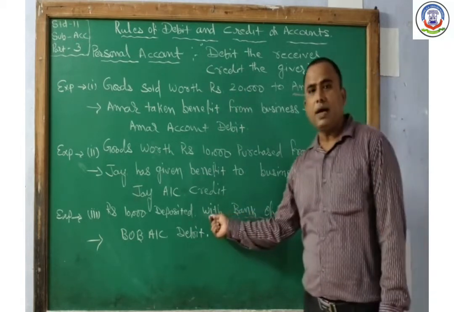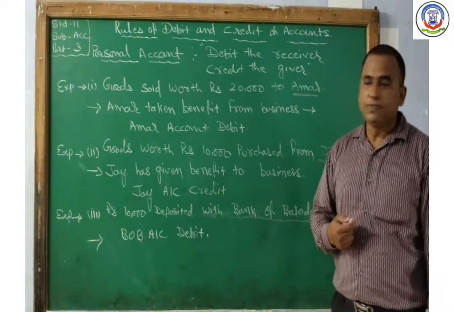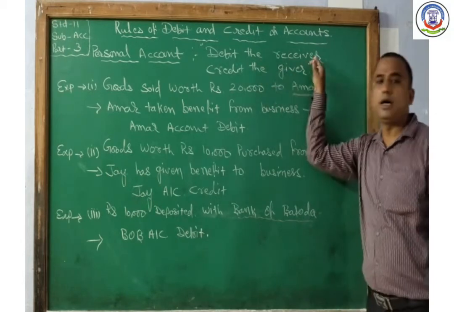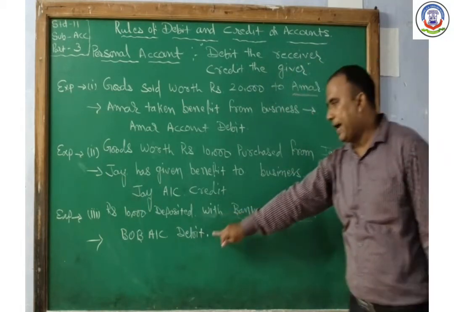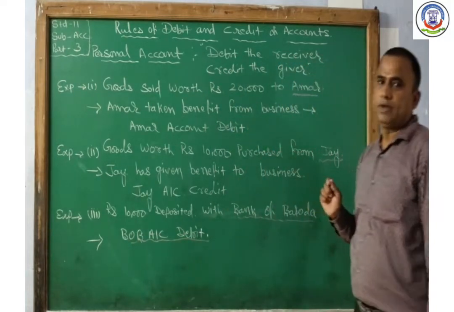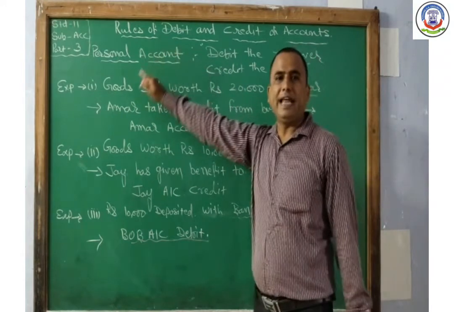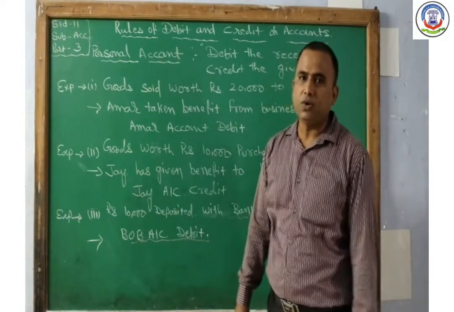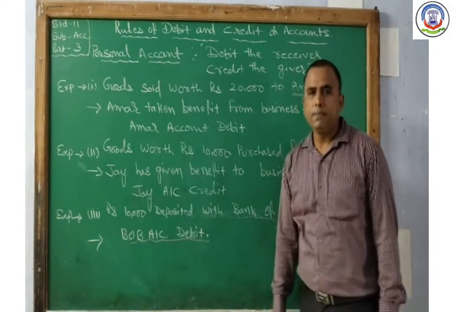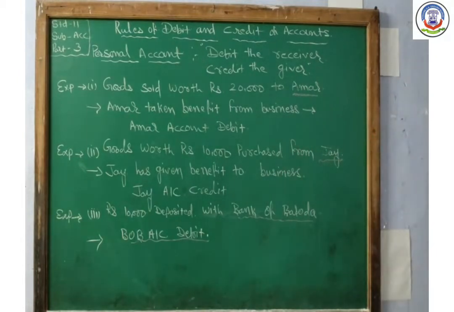Bank of Baroda is the receiver. As per the rule, debit the receiver. So Bank of Baroda account should be debited. So students, for the rule of debit and credit for the personal account, we have learned that debit the receiver and credit the giver.